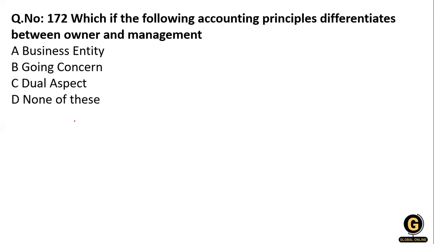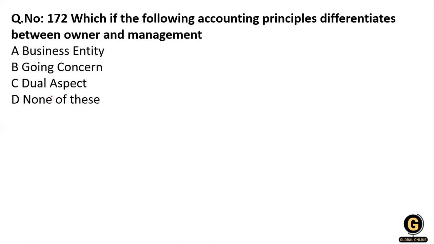Next question: which of the following accounting principles differentiates between the owner and management? Option 1, business entity. Option 2, going concern. Option 3, dual aspect. Option 4, none of the above.